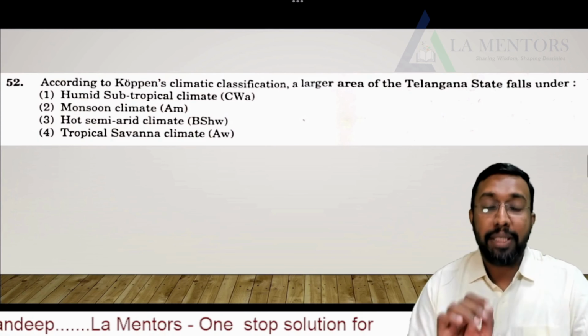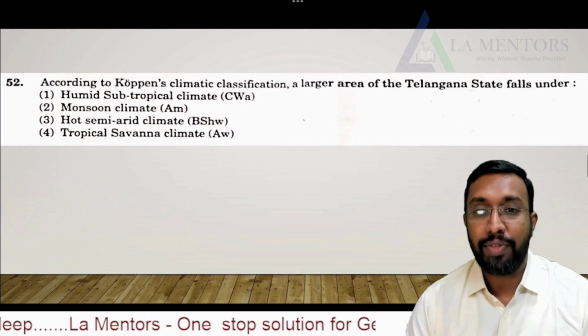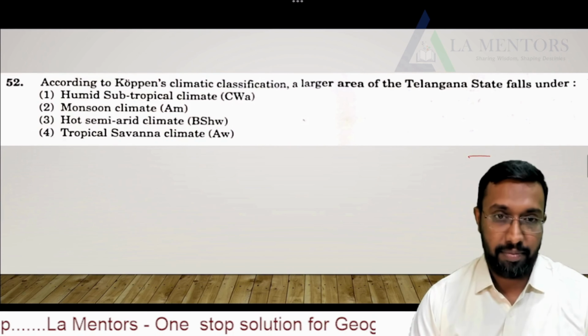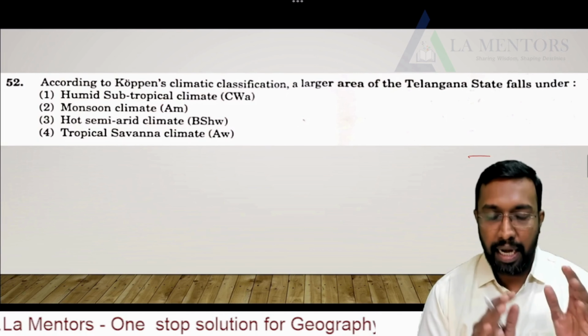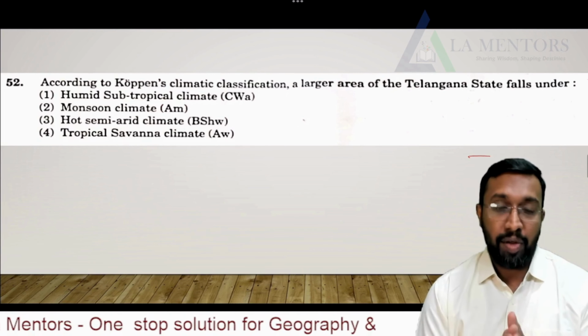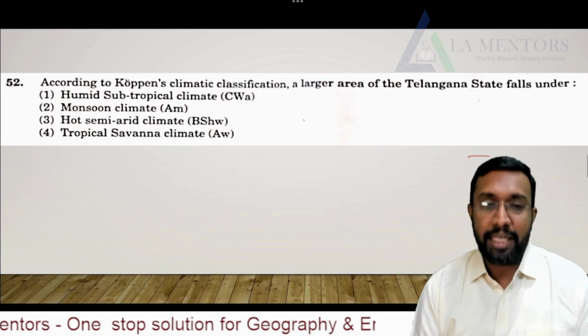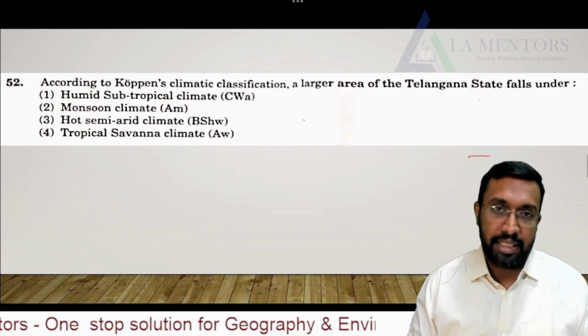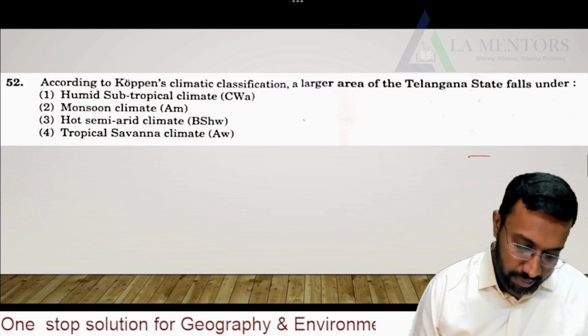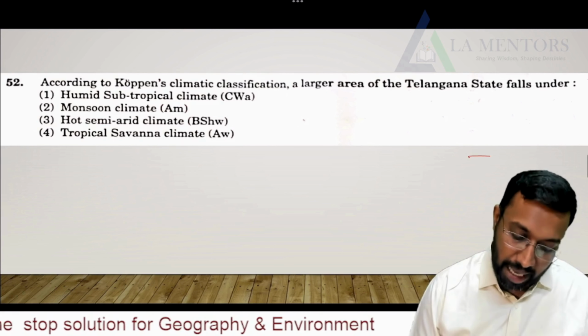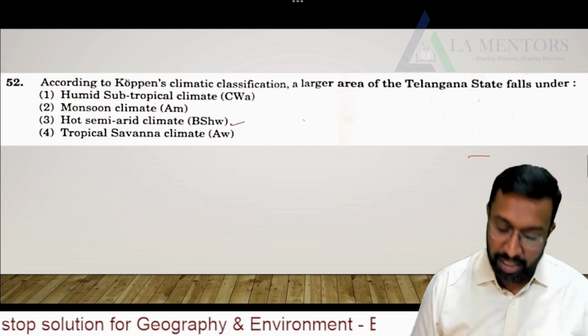According to Köppen's climatic classification, a larger area of the Telangana state falls under. If you have properly studied geography and understood the map of Köppen's as well, you will be able to give a much better answer for this. It's very easy. You have a hot semi-arid climate as well in Telangana.